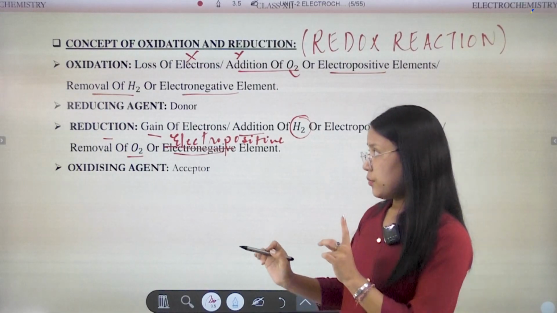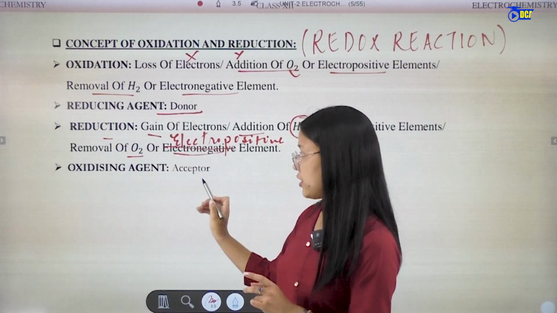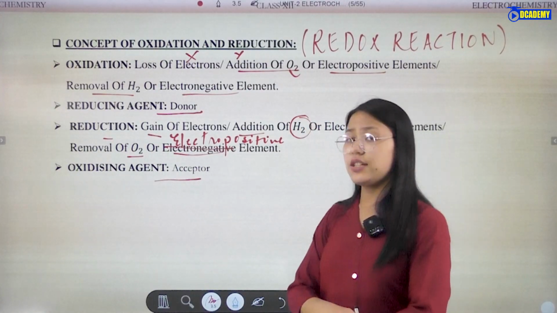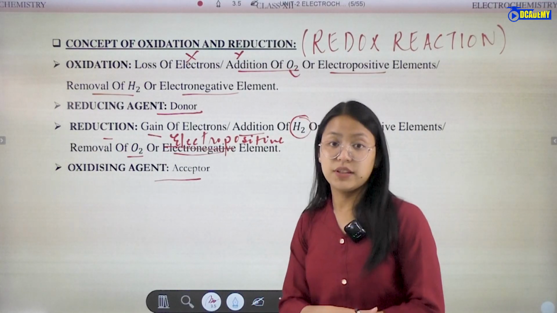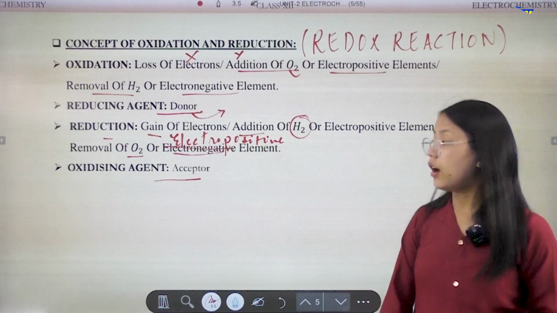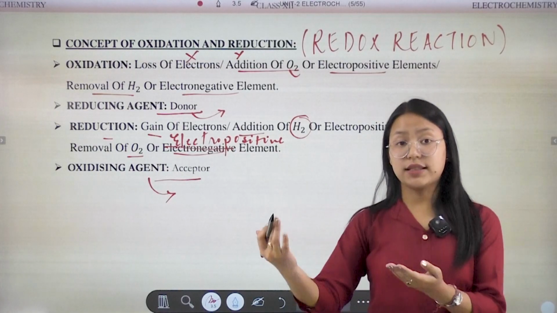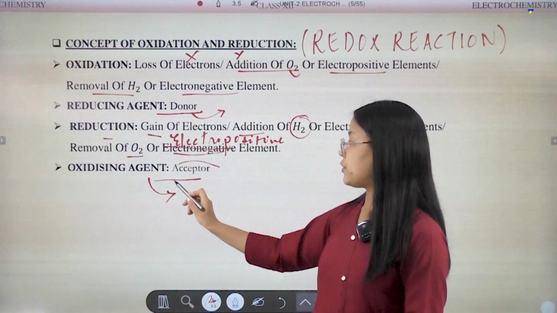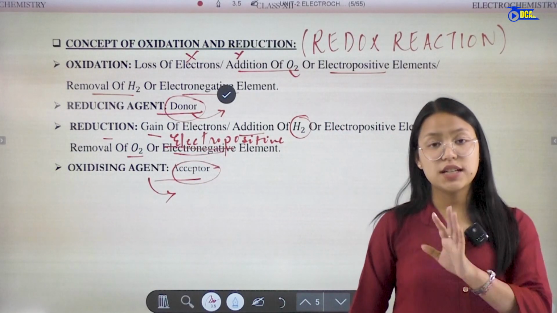Now here, what is a reducing agent and an oxidizing agent? A reducing agent is the one that undergoes oxidation; it donates electrons. The oxidizing agent accepts electrons and undergoes reduction. So the oxidizing agent is the acceptor and the reducing agent is the donor.